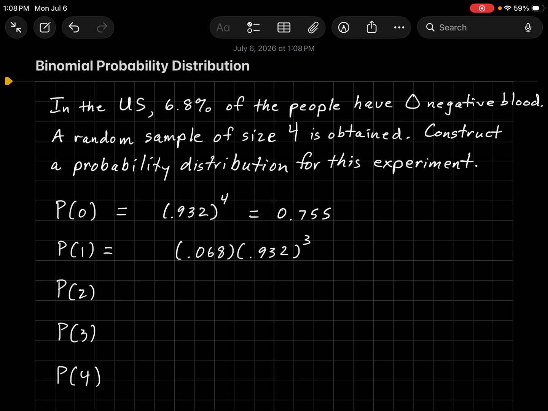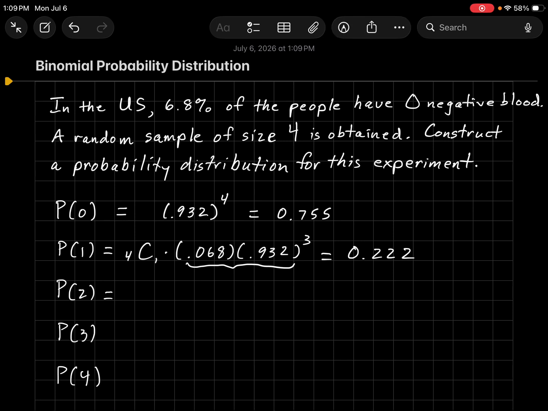So I could multiply this number that I just found by 4, but we understand combinations. Or if you don't know combinations yet, go back and watch that video. And we know that we can find the number of ways we can choose 1 out of 4 by doing 4C1, which happens to be 4. And then when we get this value, we find that the probability that there is 1 person out of 4 having O negative blood is about 22%.